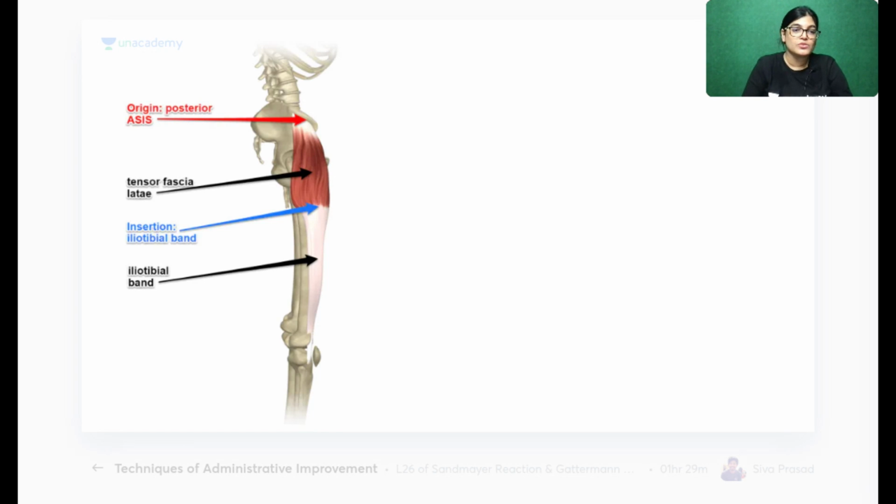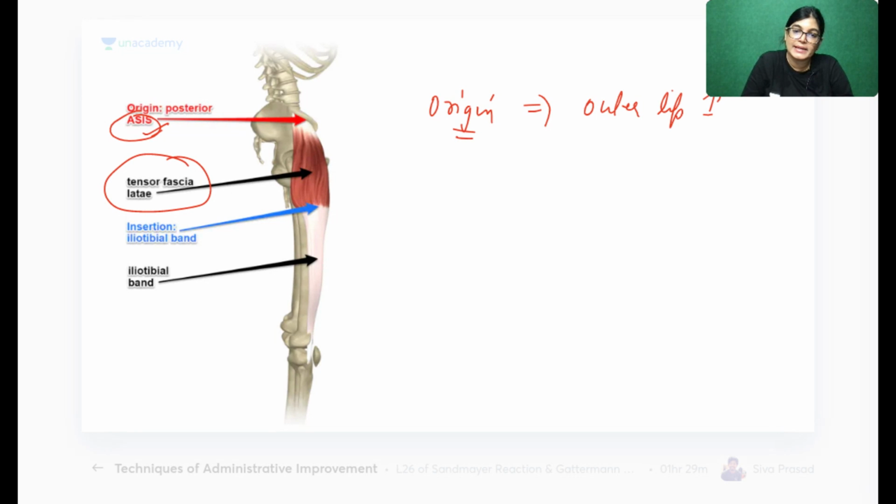Now coming to the next one, the next muscle is tensor fascia lata. Origin is from the outer lip of the iliac crest. It starts from the anterior superior iliac spine, not exactly the origin.